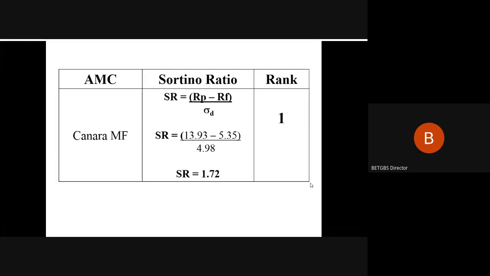Now, basically, why was the differentiation made? When Sharpe introduced the first formula for portfolio evaluation, he considered the overall risk, that is the standard deviation. But standard deviation has got plus and minus, in the sense it goes up as well as down. And over a period of time, financial experts have understood that it is better to consider the downward or negative standard deviation, because that is more volatile and unstable rather than the upward or positive. So that was the reason this modification was made and this ratio was introduced.